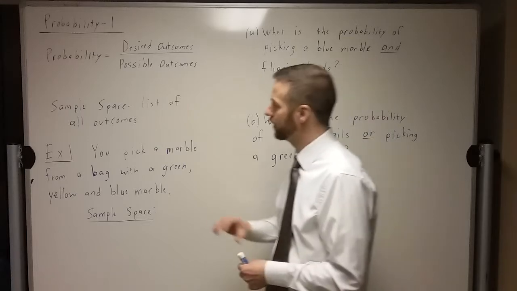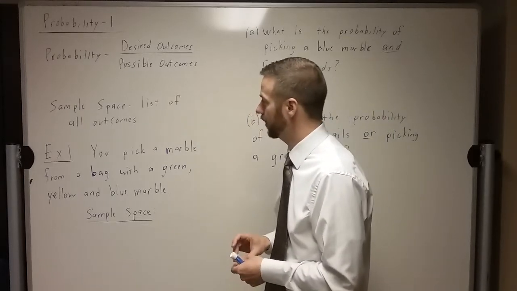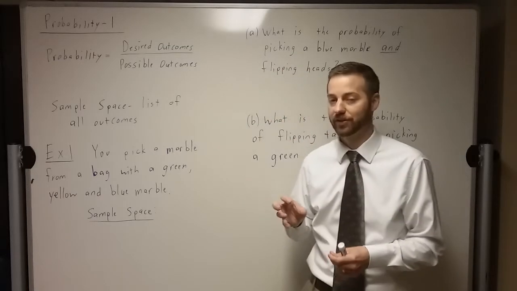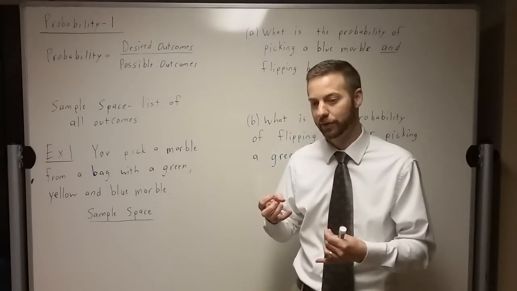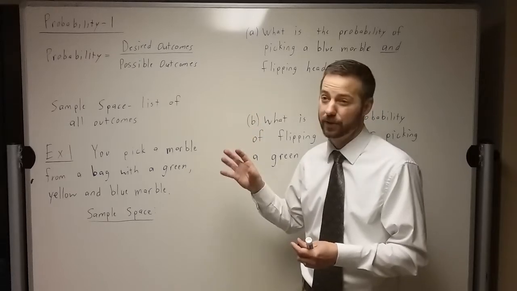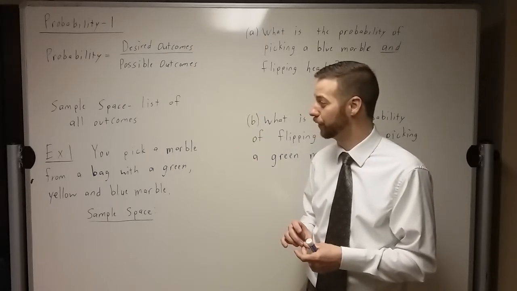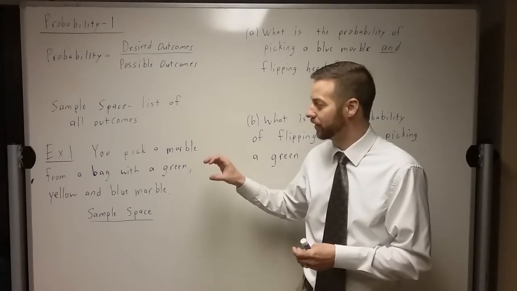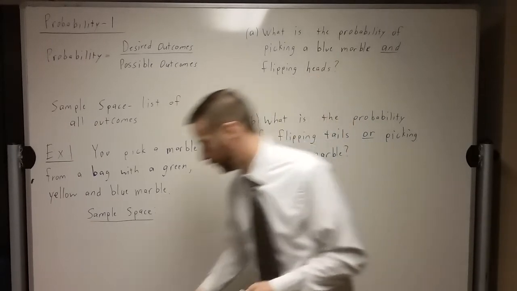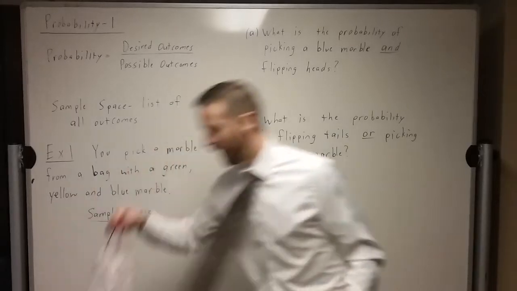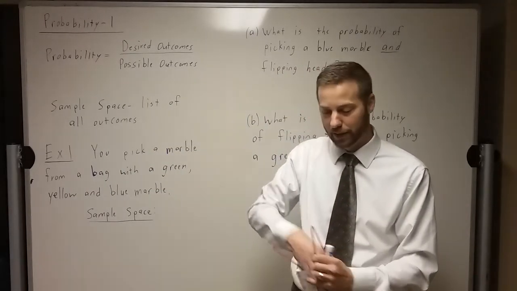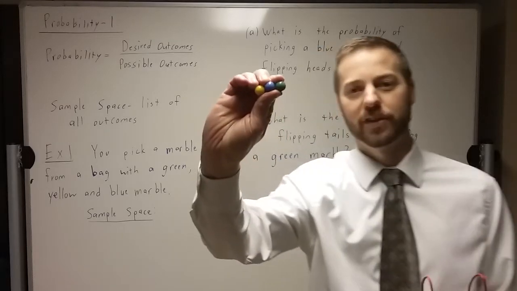Now, we're going to start talking about sample space, and then we're going to really concentrate on some operative words today in probability. That first part is really review of how probability works. So we're going to try to make what's called a sample space of this example. Here's what we've got going on. We've got a bag with some marbles in it. We've got a green, a blue, and a yellow in there. So there's our marbles in this bag.